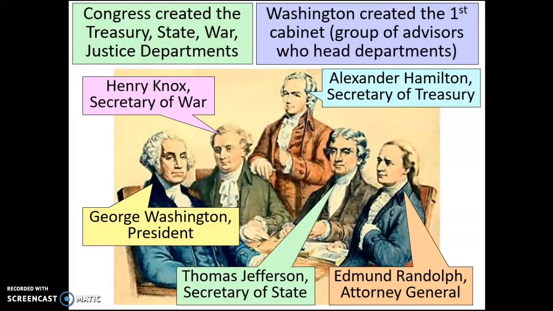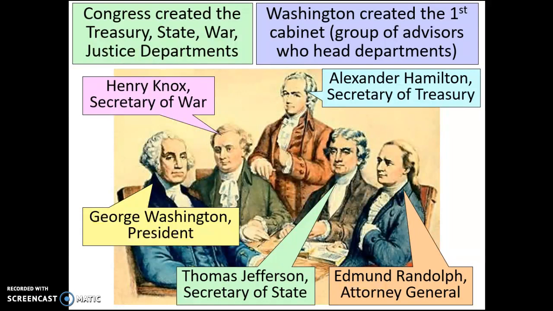So the least significant of these, the ones that we're not really going to focus on: Henry Knox, who's the Secretary of War, which is pretty self-explanatory. He's going to deal with any sort of conflict, any sort of warfare that's going to happen outside of the United States. If there happens to be a conflict within, Knox is going to be the one that deals with it. Edmund Randolph, who is the Attorney General, think of him almost as like the lawyer of the executive branch. He's going to be the go-between between the Justice Department and the President.